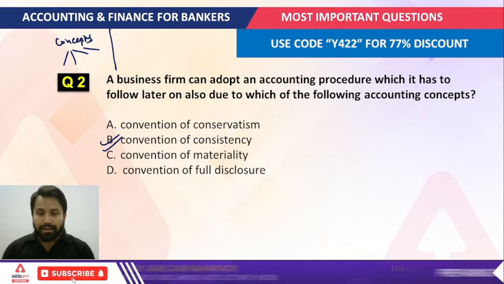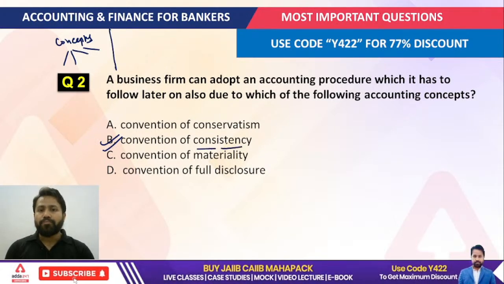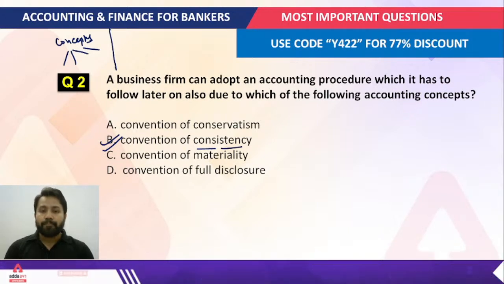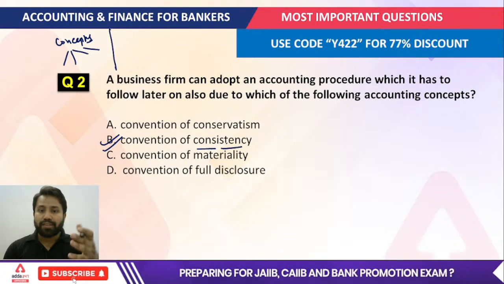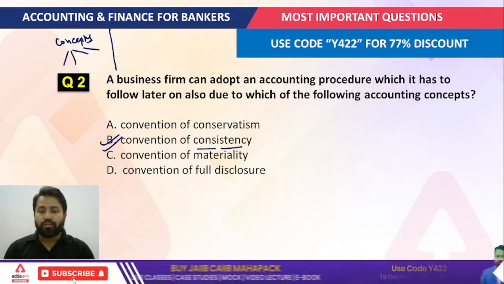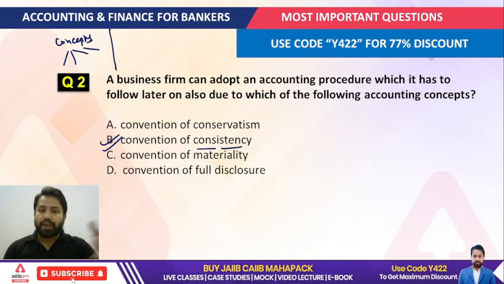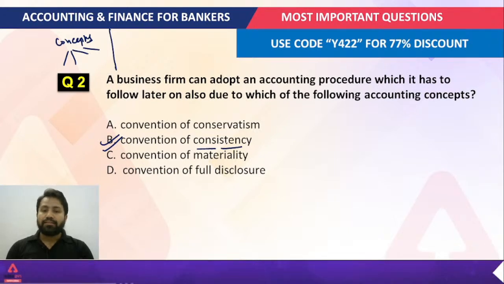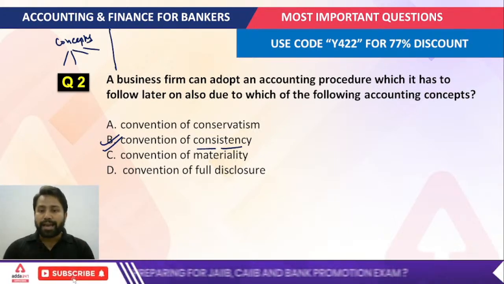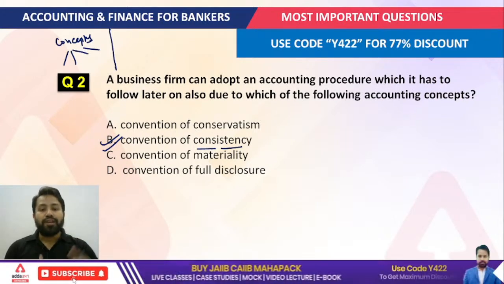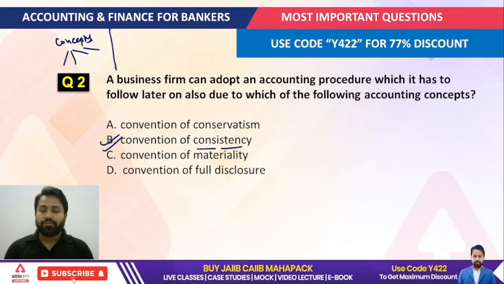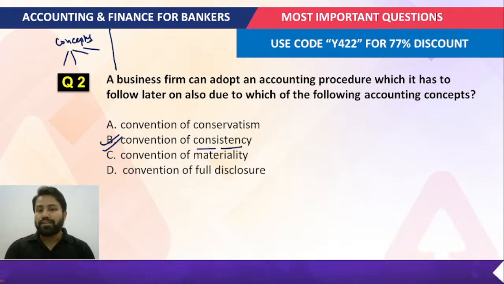You can understand what consistency means: something that is going to be constant, for every year. If the company follows one accounting procedure, the same procedure the company has to follow in later years also. That is known as the convention of consistency.